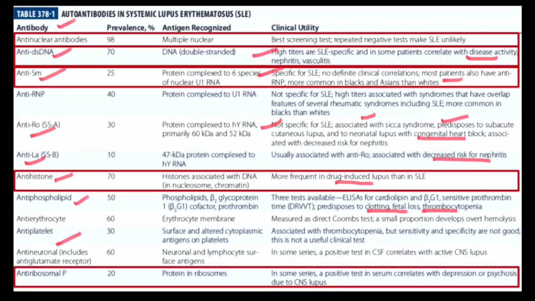And anti-neuronal, that includes the anti-glutamate receptor, right? This is associated with active CNS lupus. And lastly, we'll talk about the anti-ribosomal P. Okay, so this correlates with depression and psychosis due to CNS lupus. So this is very important. Please take note of this.